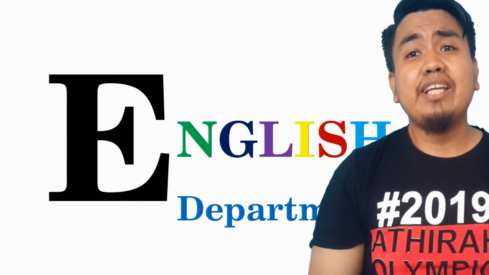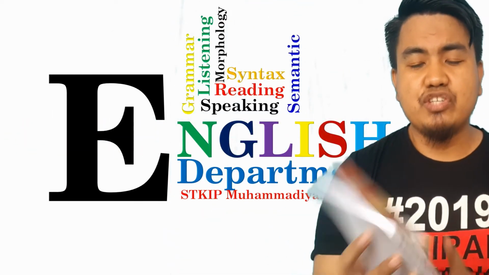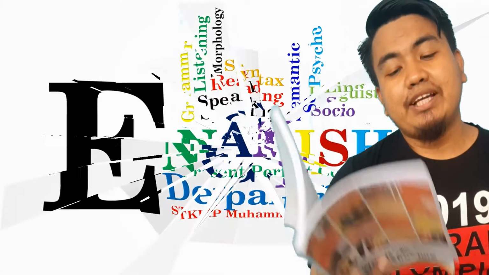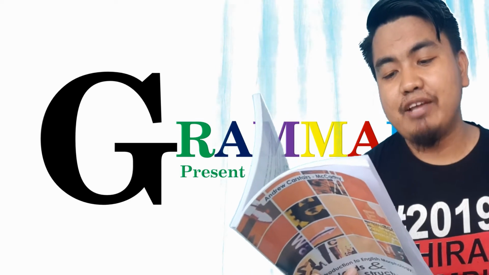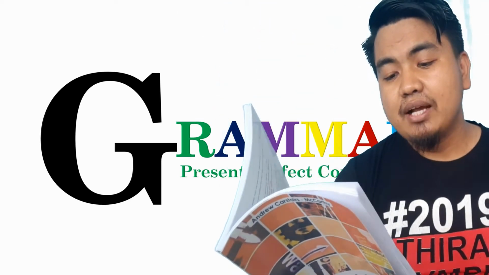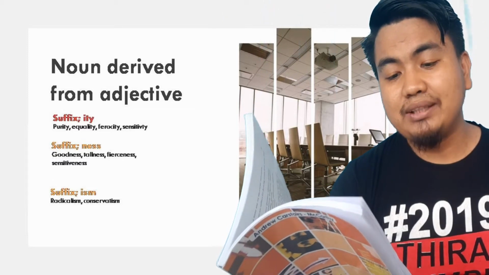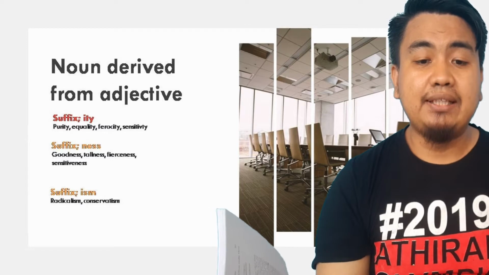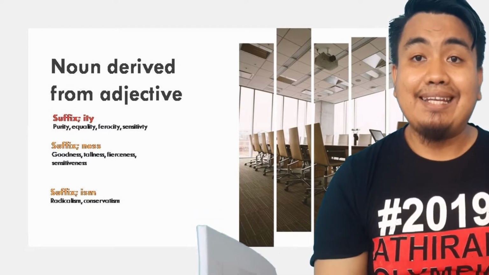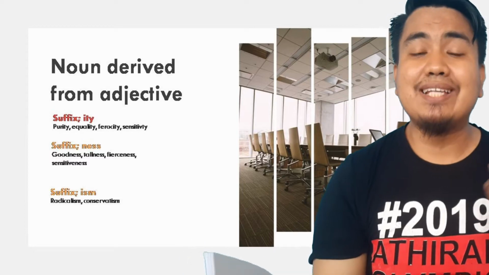Okay, we are going to talk about some definitions according to this book. Here we are going to see all three suffixes: using ity, ness, and using ism or isms.